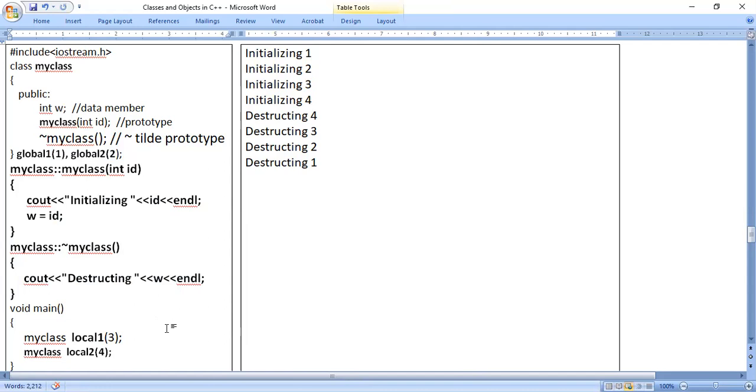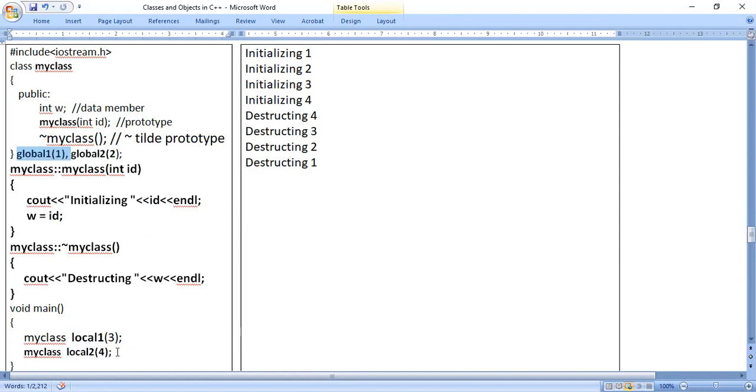So whenever the memory allocated for an object is released, the destructor function should be called. While creating objects, the global one object is created first, next global two, next local one, next local two. While destroying the objects, it happens in reverse order. First the local two object will be deallocated, next local one, next global two, next global one. This is the reverse order of destruction.